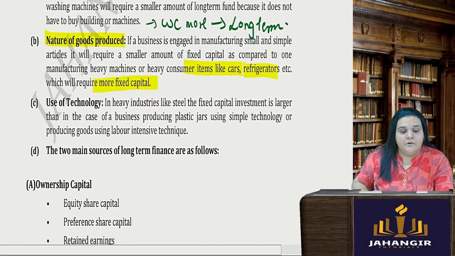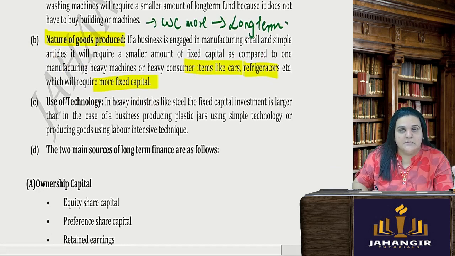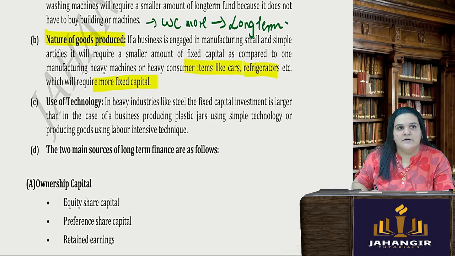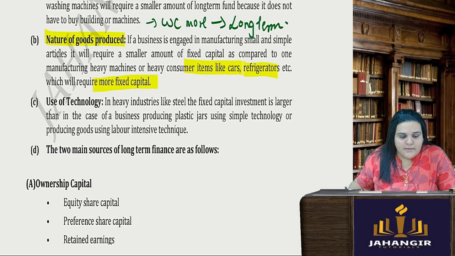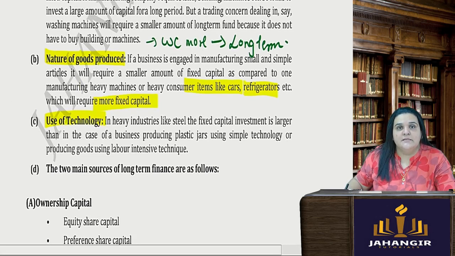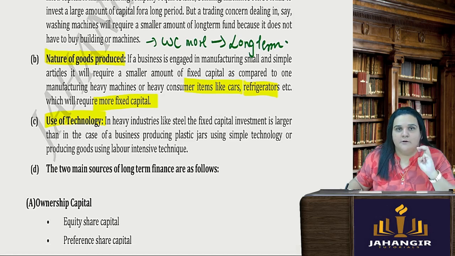Use of technology: in heavy industries, steel industries, automobile industries, etc., a lot of capital investment is needed. If it is a company with a simple technology, then it can be produced and you can finance it with short-term finance also. But if it is a company which requires capital investment which is really large, obviously you have to take that into consideration. So there are three things: nature of the business, nature of the goods which you are producing if you are into manufacturing, and the third is the use of technology.